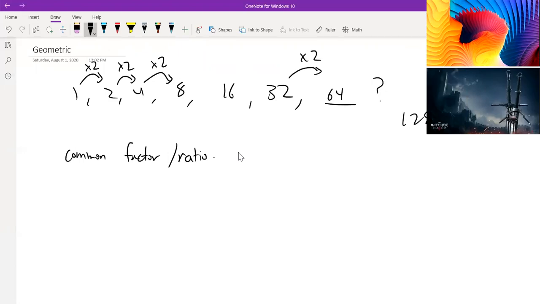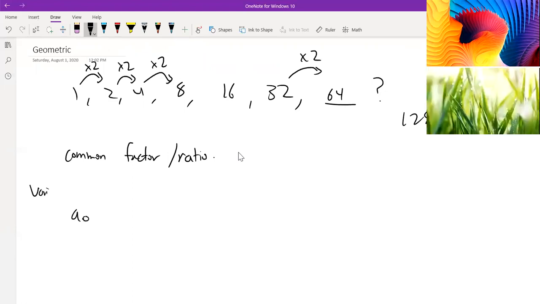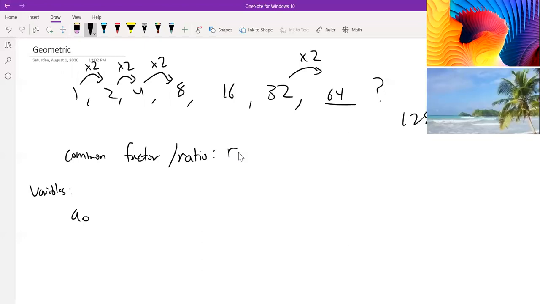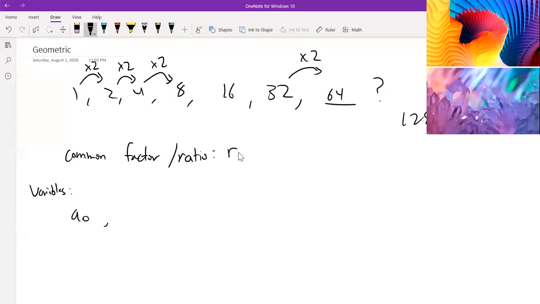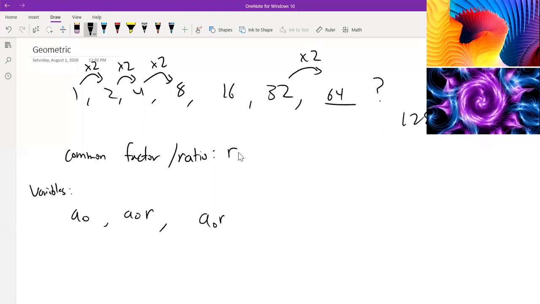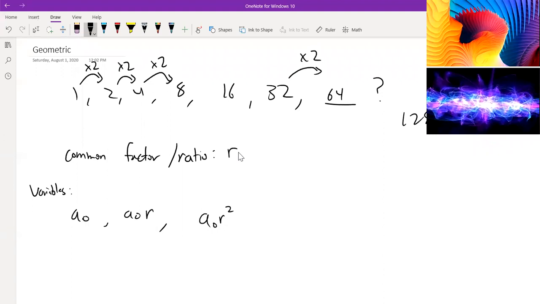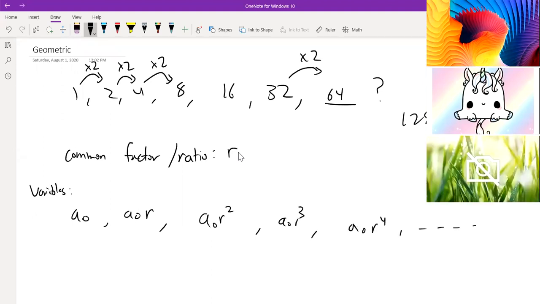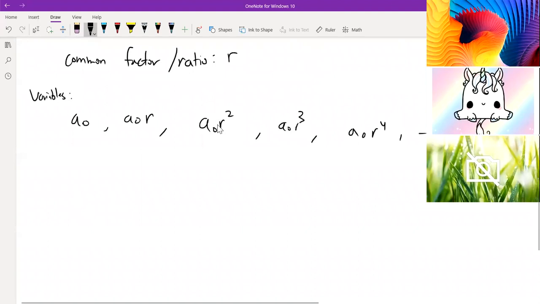So let's say we start off with the term a0. We're going to use variables now. We start with a0, and let's say our common factor is r, for ratio. The next term is a0 times r, so that's a0r. The next one is a0r squared, because we're multiplying this term by r. Then if we multiply this term by r, we get a0r cubed, a0r to the fourth, and so on. This is our 0th index term, a0. This is a1, a2, a3, and a4.